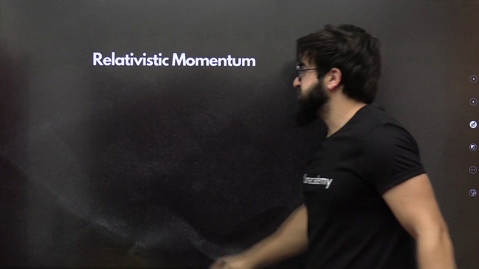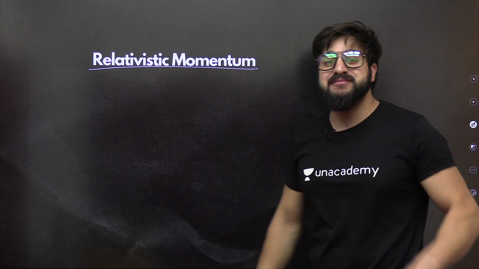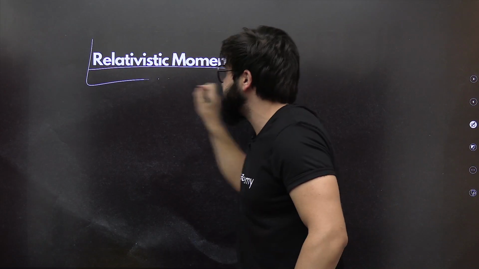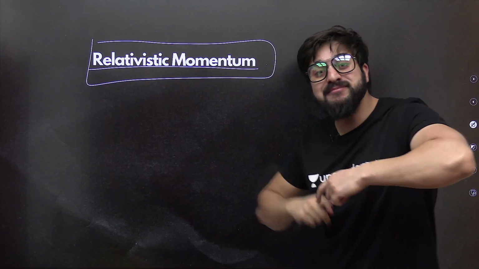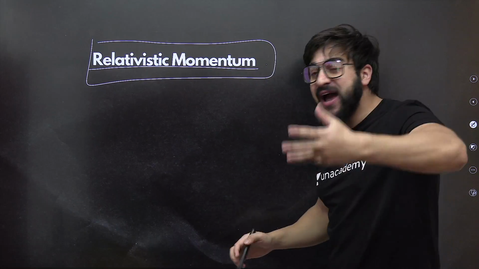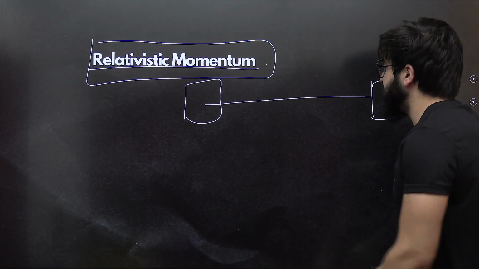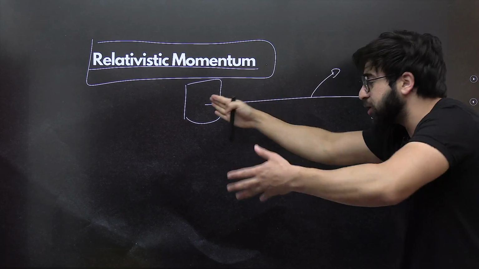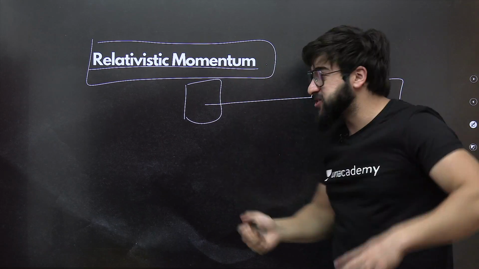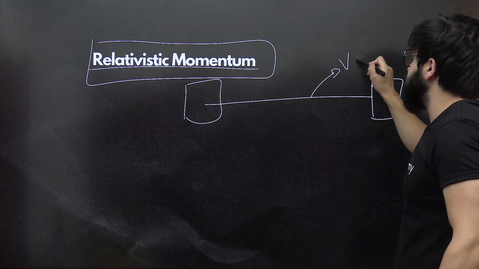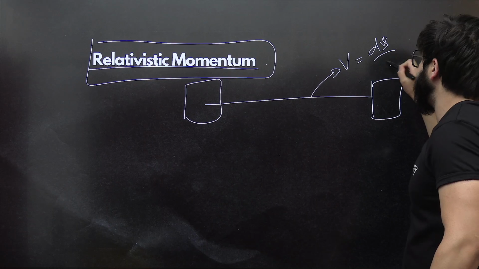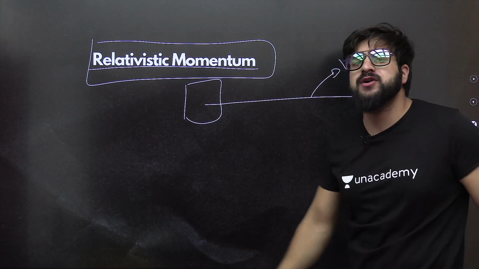Now, this is the main concept that I wanted to tell you. This is relativistic momentum. See, the momentum that you have studied till now is non-relativistic momentum. P is equal to mv, in which you take the mass of a body as constant when it comes in motion. But if this car is traveling from this point to this point, and at any point I ask you, if the velocity is changing as well as the mass is changing, tell me the velocity over here, you will say simply ds by dt. Okay, fine. You can use this formula in order to find the velocity.